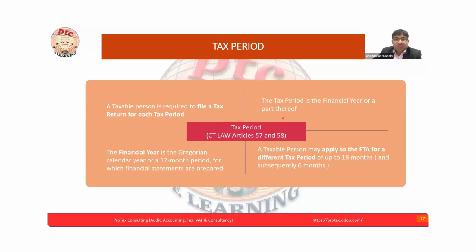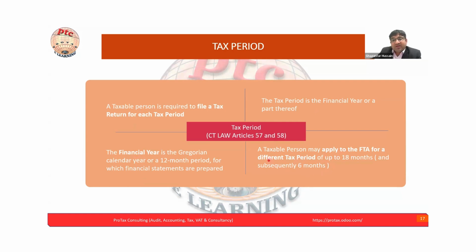The first tax period is the financial year or part thereof. Normally the tax period is 12 months. And in the case of Norway, the tax period is 12 months for any company preparing its financial year. We can say the Gregorian calendar year, but it may differ, it is not the same for each.